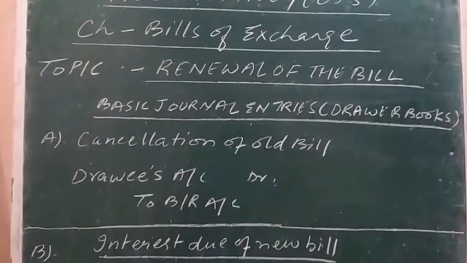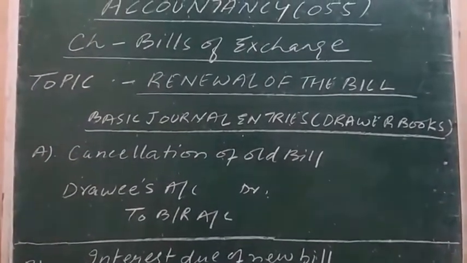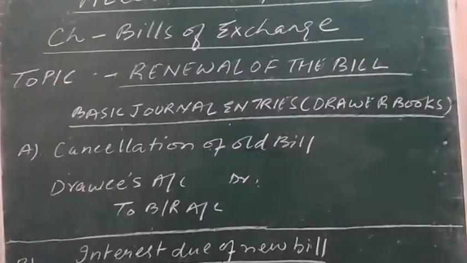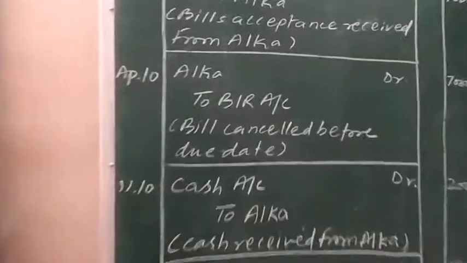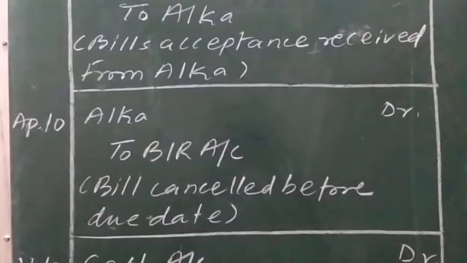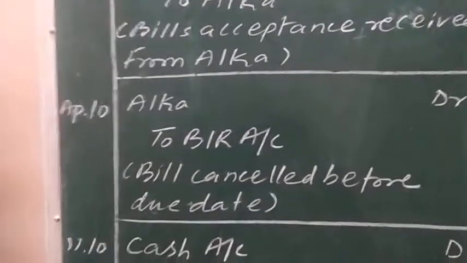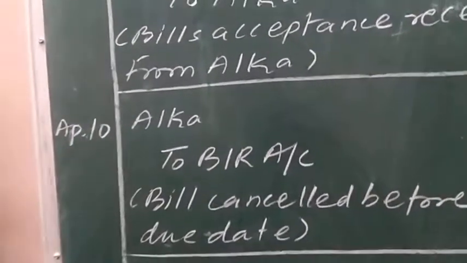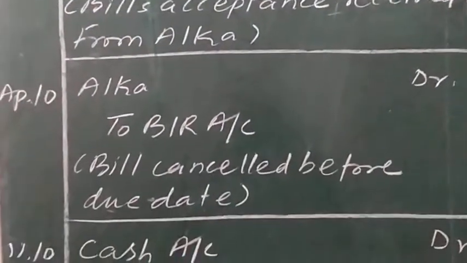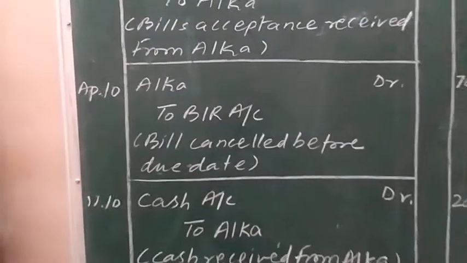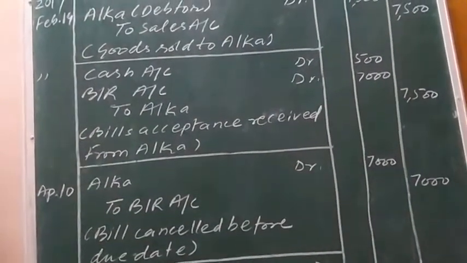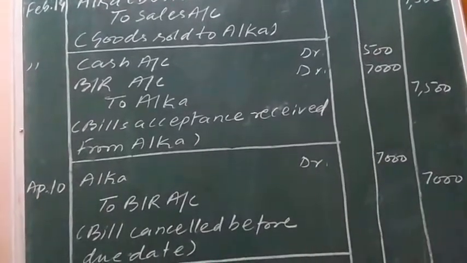Now the same journal entry for cancellation of the old bill will be reversed. So see the journal entry for cancellation of the bill receivable: Alka debit to bill receivable. That is, Alka is the drawee debtor, and bill receivable account is on the credit side.